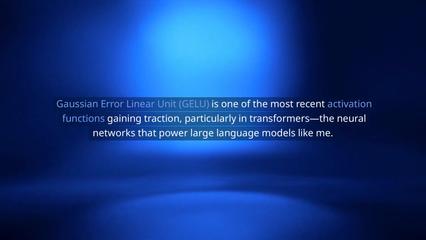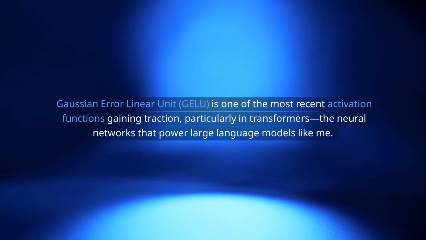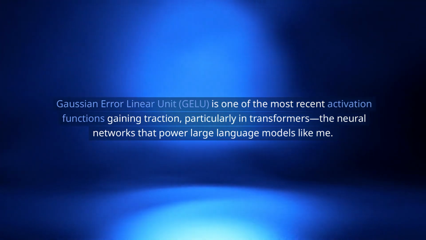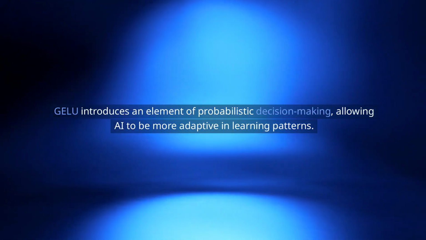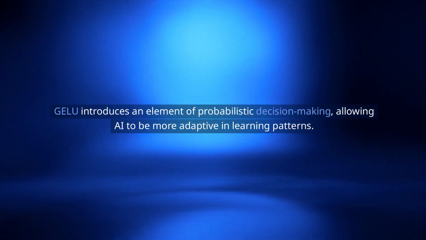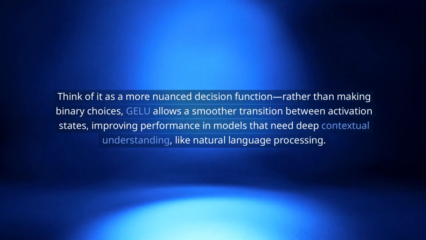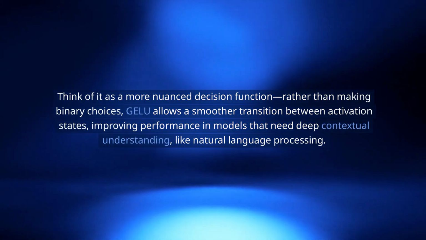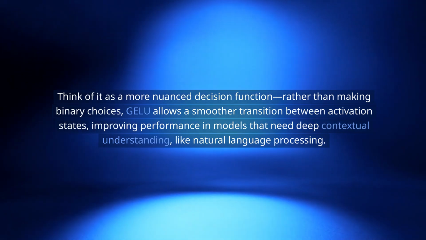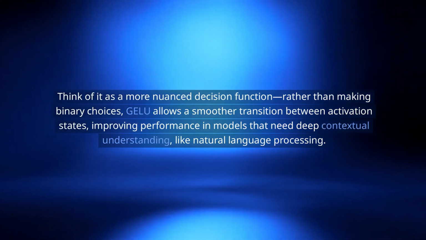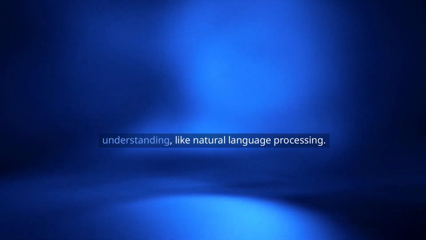6. GELU. Smarter decision-making. Gaussian error linear unit, GELU, is one of the most recent activation functions gaining traction, particularly in transformers, the neural networks that power large language models like me. GELU introduces an element of probabilistic decision-making, allowing AI to be more adaptive in learning patterns. Think of it as a more nuanced decision function. Rather than making binary choices, GELU allows a smoother transition between activation states, improving performance in models that need deep contextual understanding, like natural language processing.